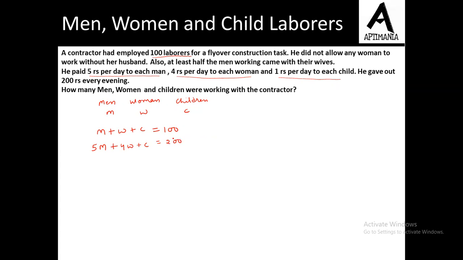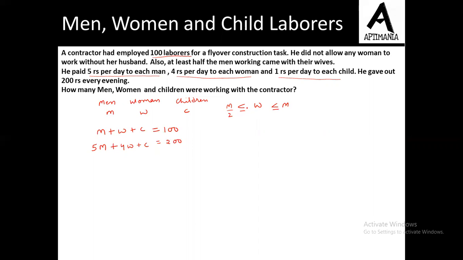Now these are the two equations, with one more piece of information, that is the number of women is at least, see this information here, at least half of the men working came with their wife. So the number of women is at least M by 2. Half of the men came with their wife, at least half, and the maximum value of W can be M, both equal, right? W equal to M.